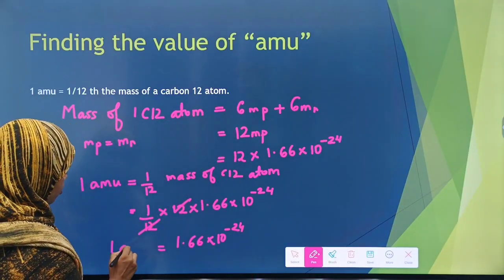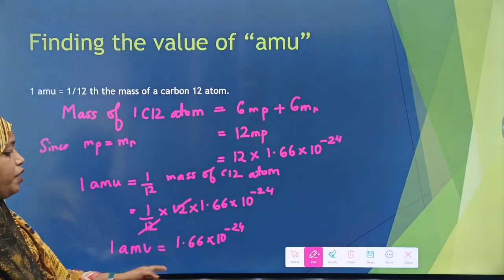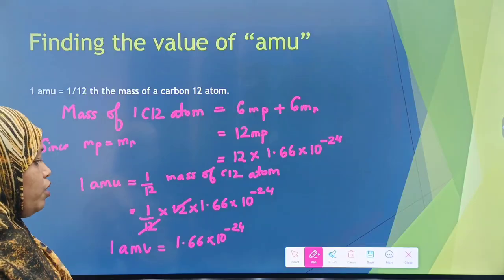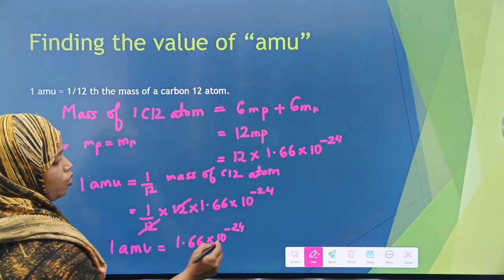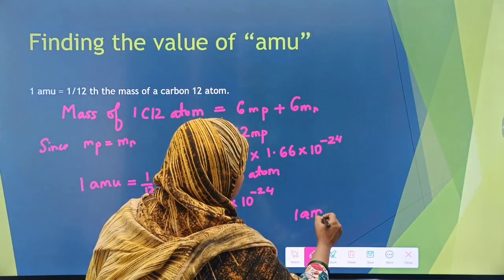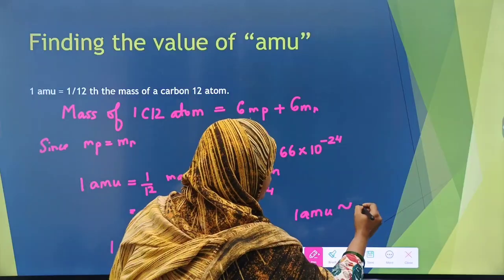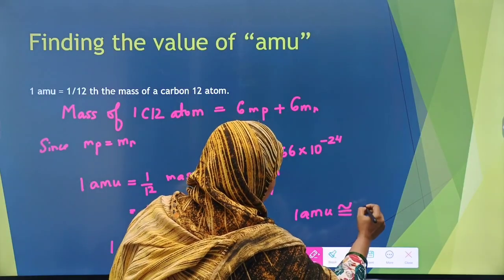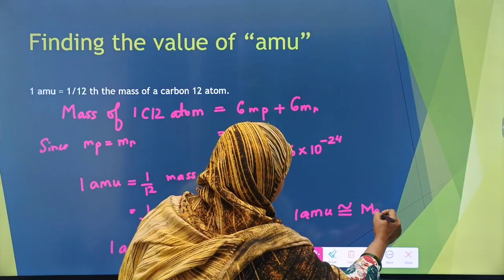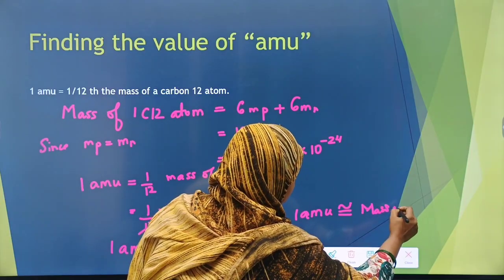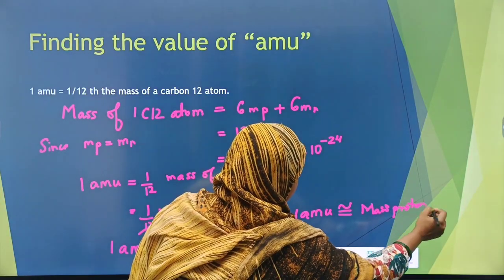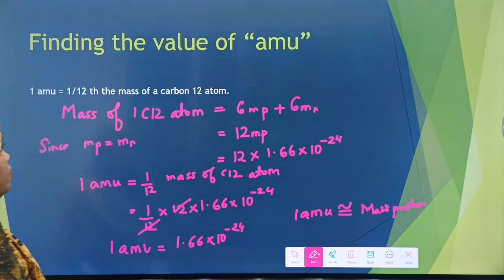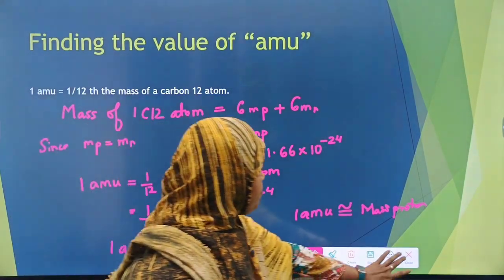That is, 1 AMU is equal to 1.66 into 10 raised to minus 24 grams. We can also say that 1 AMU is indirectly equal to the mass of a proton. Is it? Now, we'll move further.